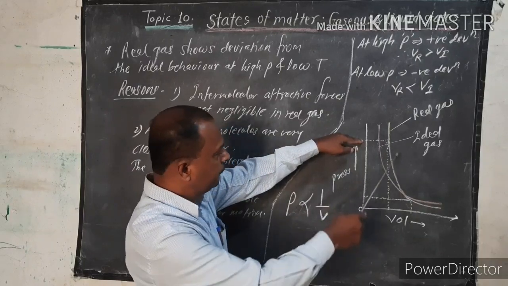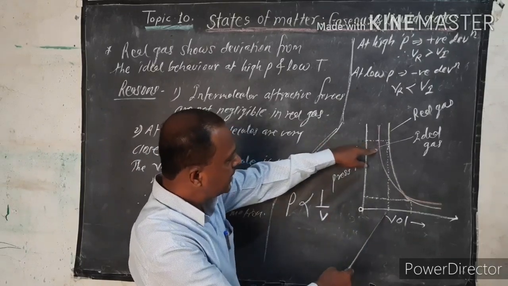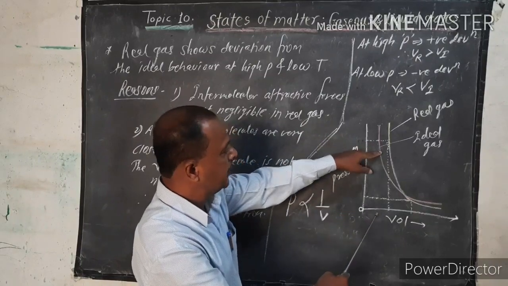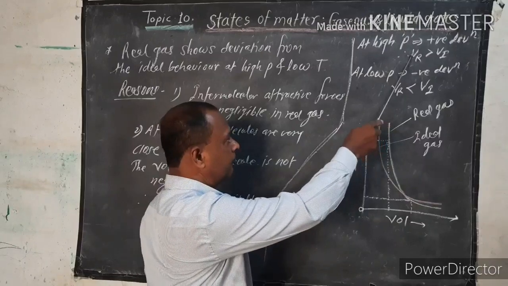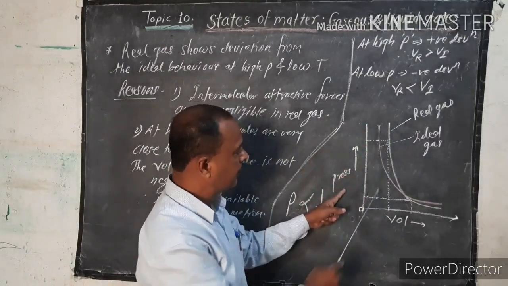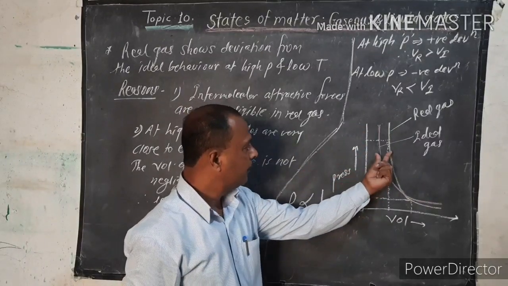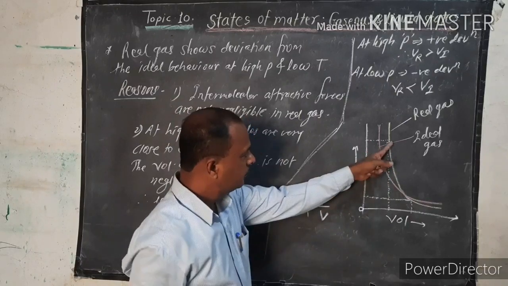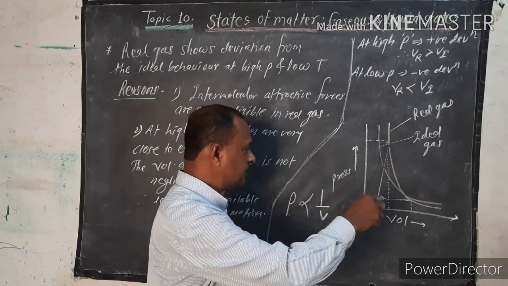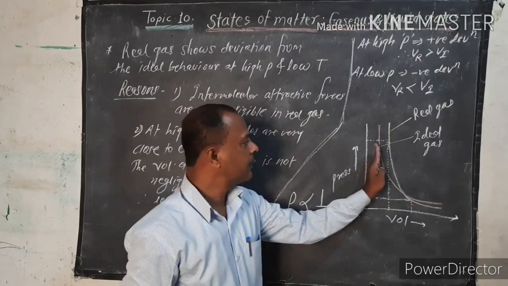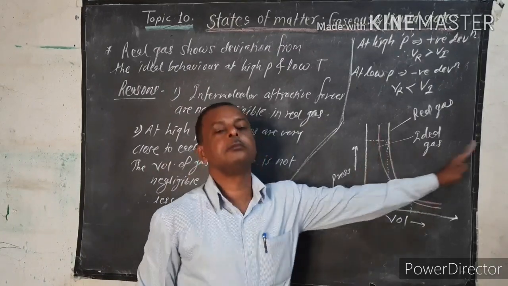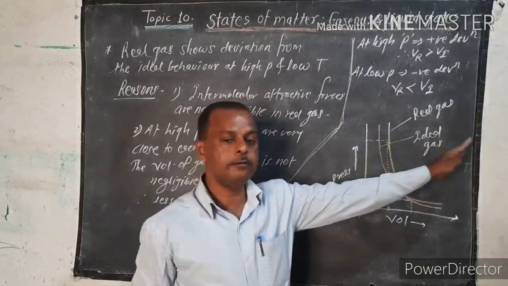Do you understand? So, this volume is as compared to this. In real gas, volume is more. VR is greater than this is the ideal gas. Now, at high pressure, the real gas has this volume. So, just from ideal gas, the increased volume deviates.